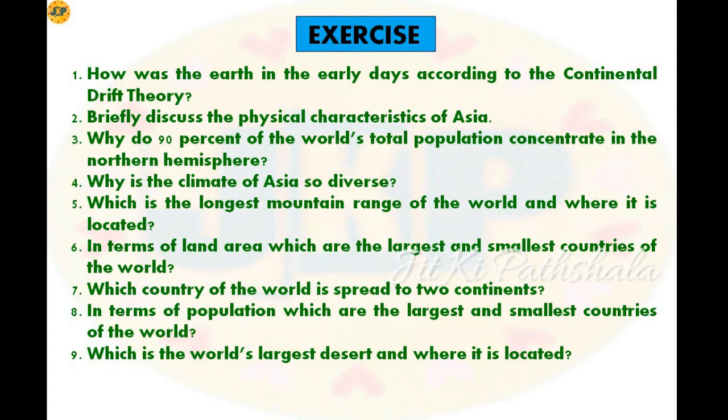Next, in terms of land area, which are the largest and smallest countries of the world? Next, question number 7, which country of the world is spread over 2 continents? Next, question number 8, in terms of population, which are the largest and smallest countries of the world? Number 9 is, which is the world's largest desert and where is it located? Apart from these, whatever questions are given in the exercise are all important, but these 9 questions have been asked repeatedly in the exam. So in my opinion, at first you should give importance to these 9 questions, and after that you have to prepare the remaining questions and answers also.